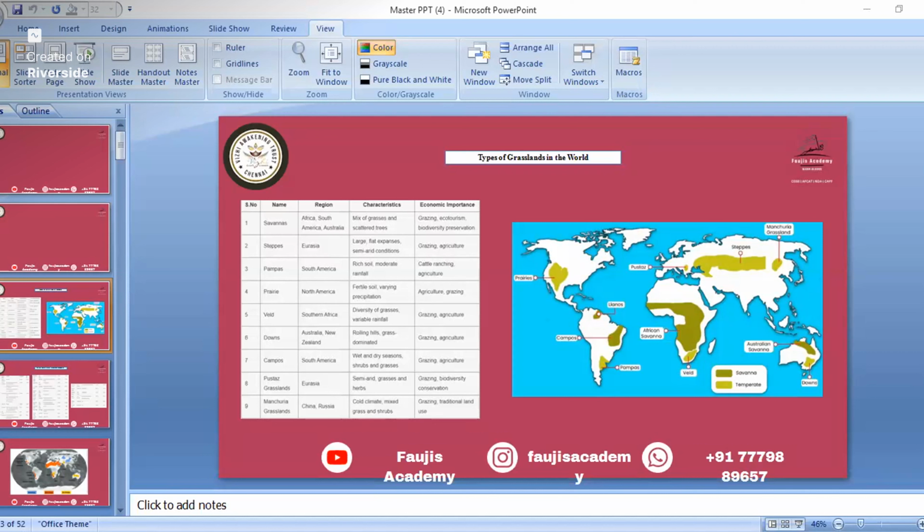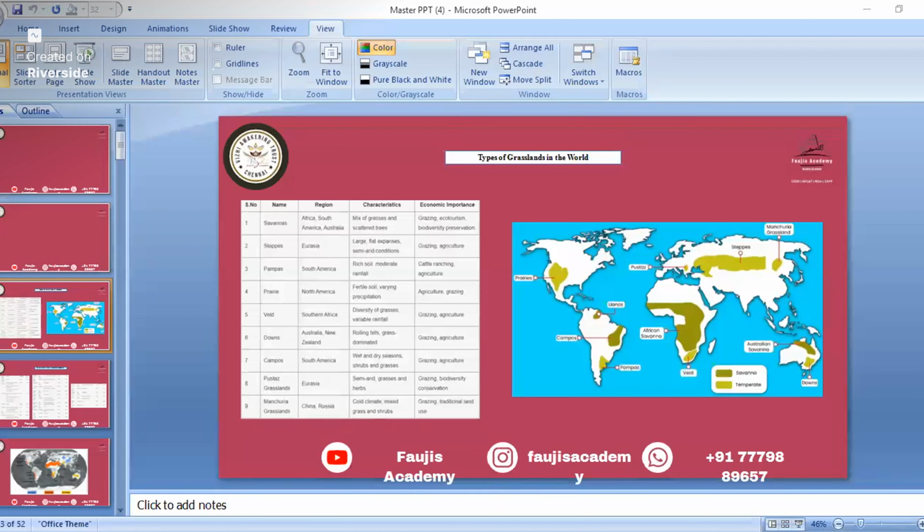Now we'll see here. Savanna grassland is located in the Africa region. Where is the savanna grassland? Savanna is a tropical grassland. All this painted with grey color, all these are savanna grassland. So African savanna is in Africa, and it is also in South America and in Australia. Then steppe grassland. Steppe grassland is in Eurasia.